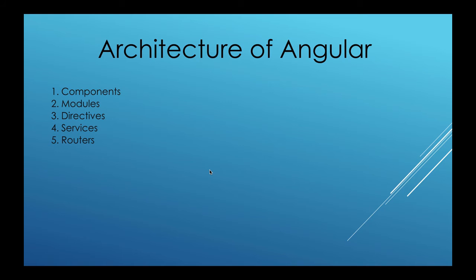Okay, so what is a component? It is a JavaScript class with metadata attached to it. Basically it's a simple class, and we'll attach some kind of metadata to that particular class that will tell you how we are going to process that class. In a particular Angular application, there will be at least one root component, and other components will fall under this root component.